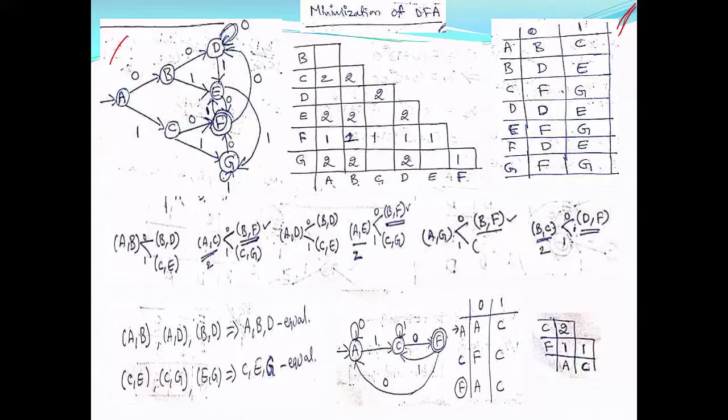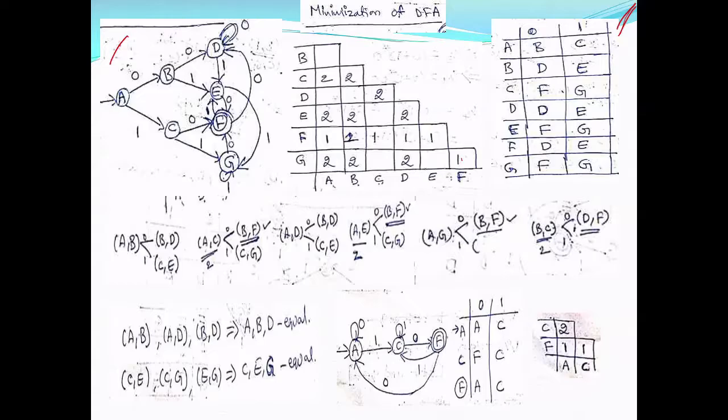So this is the pair I am taking, and this is the table which I have done, and you can see the number 1 in some entries. There are some entries with 1, which indicates that in the first iteration, I have marked these pairs.